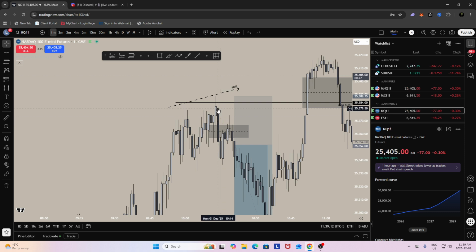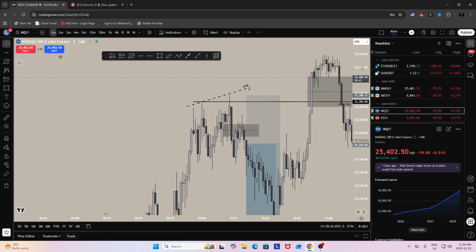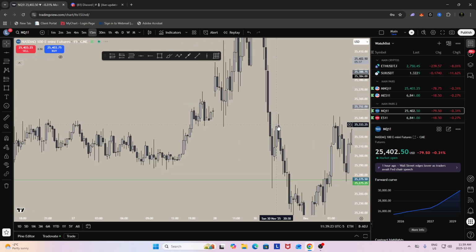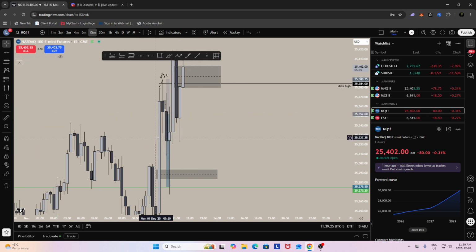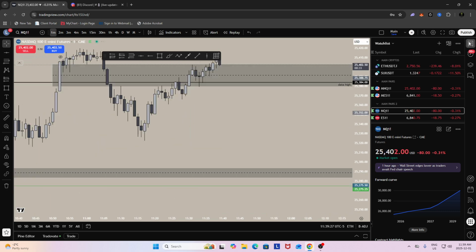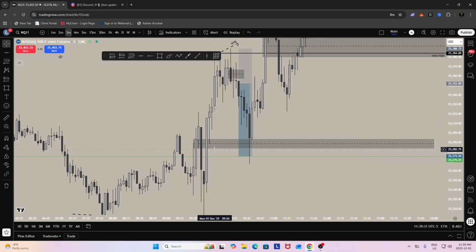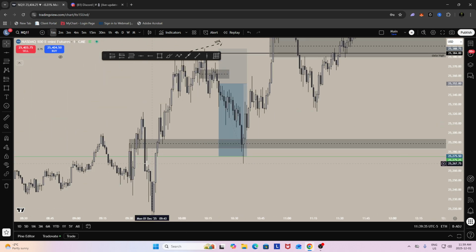Again, I was looking for an inverse. I just didn't see anything, so I took the continuation instead because I figured there was no draws higher, and I just figured we'd have to at least rebalance this leg. So again, price comes down, takes out the internal lows. We fill in that 15-minute unfilled gap right here, and I go break even at that point, and then I let my trade run to the 3-minute because it gave a much better risk reward right down here, and the 1-minute unfilled, which was first presented right here.